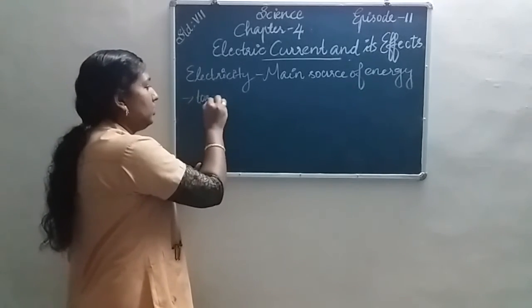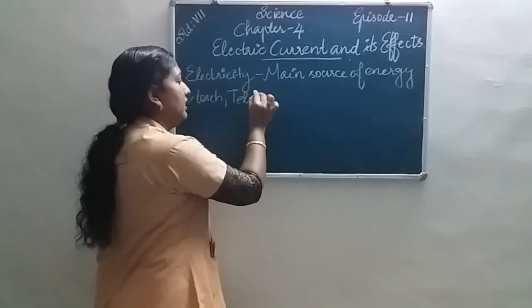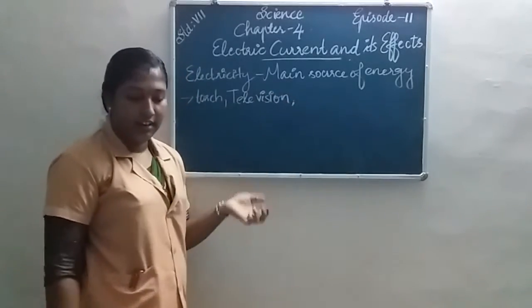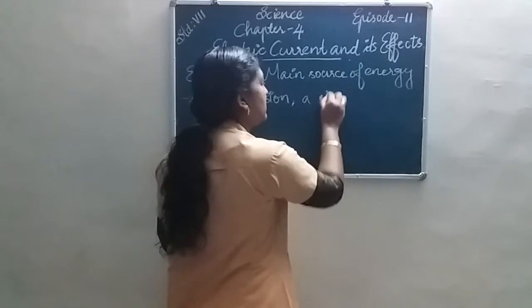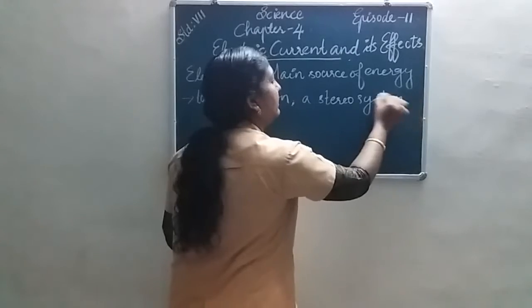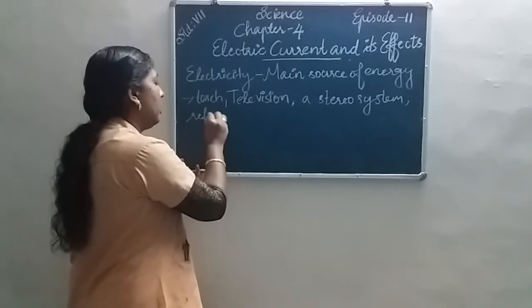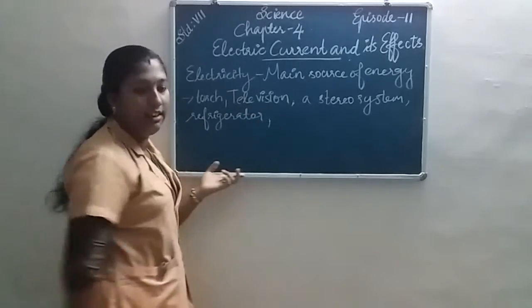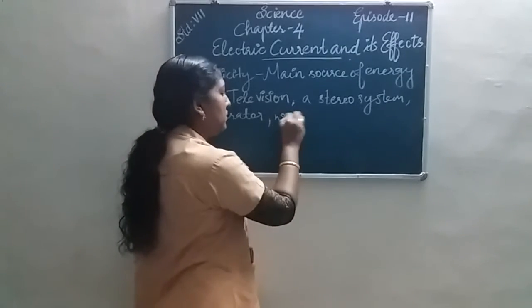Such as different electrical appliances: torch, television, stereo system, refrigerator, washing machine. Okay, very good.